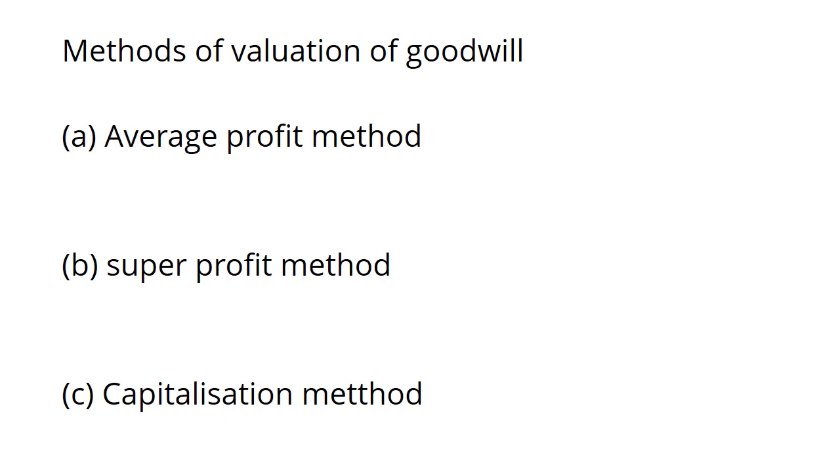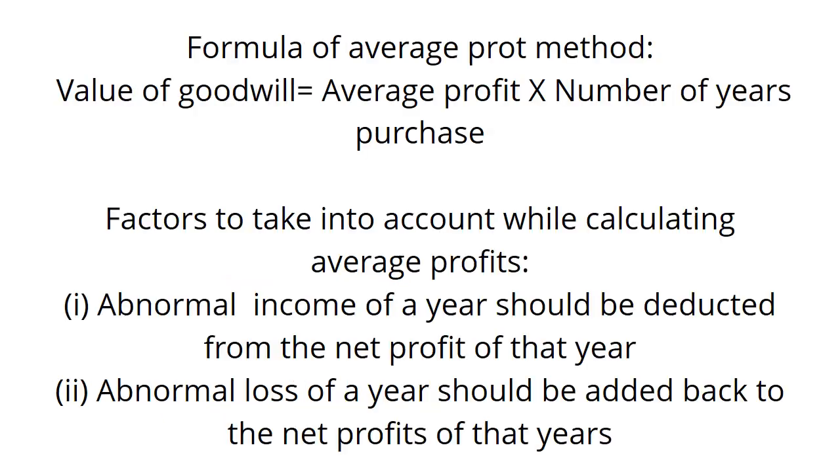Now I am moving on to the methods of valuation of goodwill. A, average profits method. B, super profits method. C, capitalization method. Formula of average profit method: value of goodwill is equal to average profit into number of years purchase. This is the formula for finding goodwill from the average profits method.